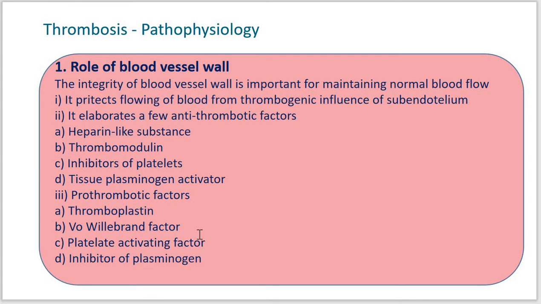Von Willebrand factor causes adherence of platelets to the subendothelium.